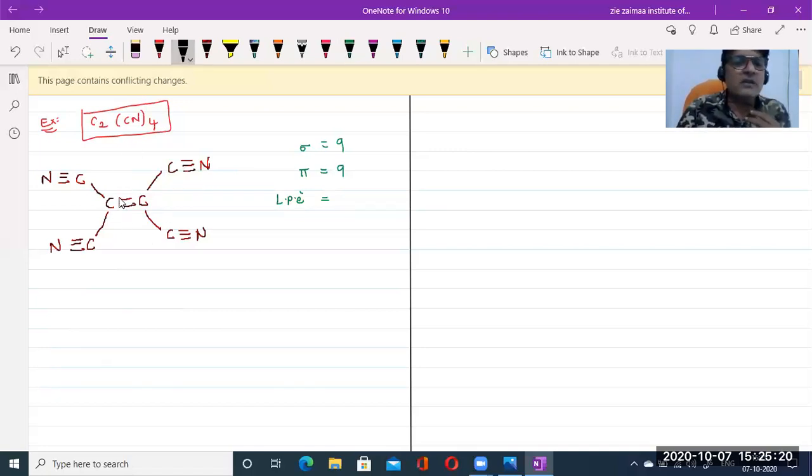So this carbon, 1, 2, 3, 4, 5, 6, 7, 8. Okay, first carbon is accommodating 8 electrons. What about the second carbon? The second carbon also contains the same 1, 2, 3, 4, 5, 6, 7, 8. So these two carbons are satisfied with valence 4. Okay, next. What about this one, beta?